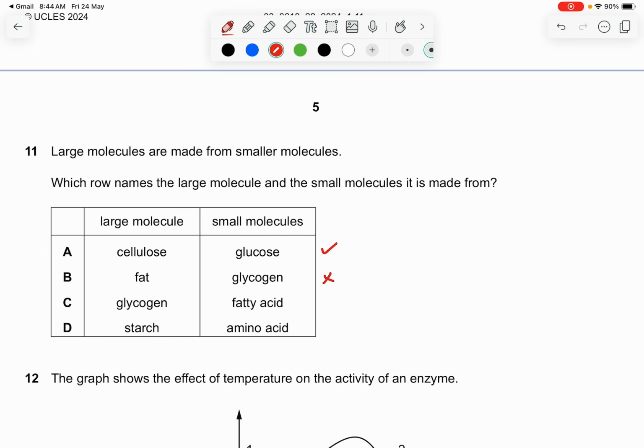No, glycogen is a sugar, which is stored after the insulin has been converting the glucose into the glycogen. So fat is supposed to be from glycerol. Glycogen, fatty acid, no. This is almost the same thing as B, which doesn't make sense at all. Starch and amino acids, no. Okay, amino acids from proteins. So the answer is A.